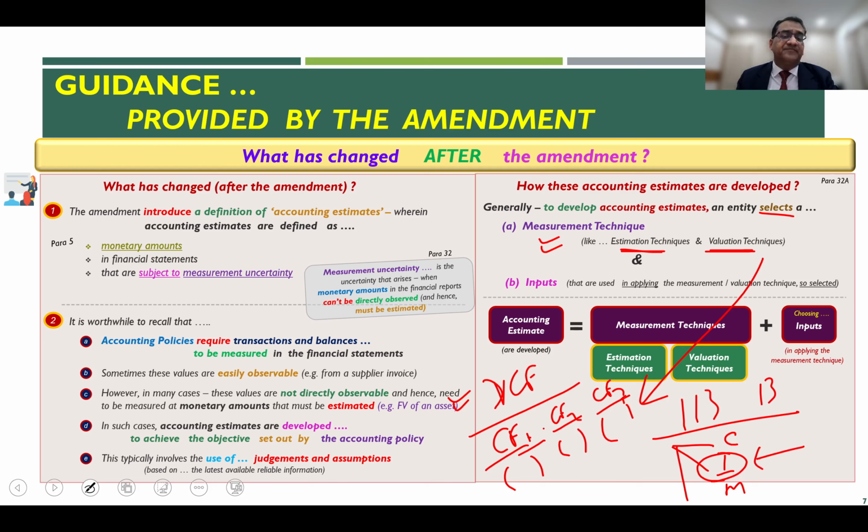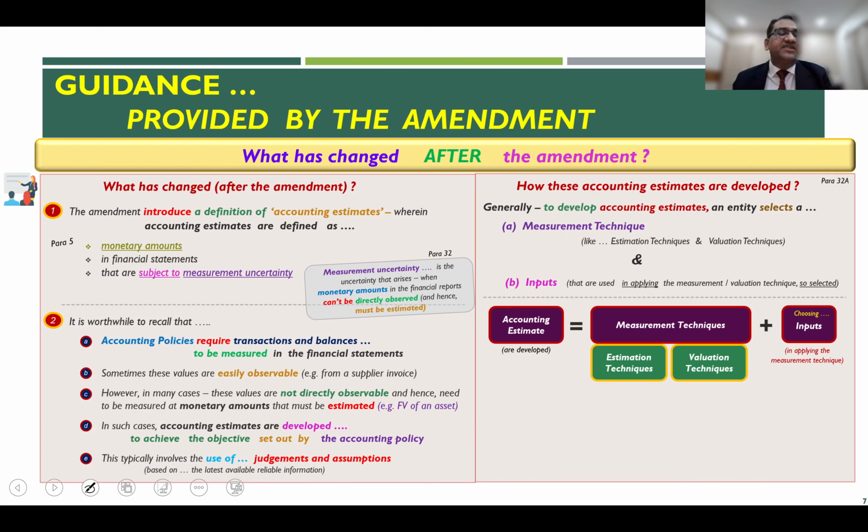Now in this case, the DCF method represents a measurement technique. But the discount rate which you use to arrive at the number is like an input which goes into the DCF method. So that's what paragraph 32A says. Paragraph 32A says that generally, to come out with the accounting estimate, the entity will select a measurement technique, like a valuation technique or an estimation technique, the example being the DCF technique which I told you. And the entity also needs to select the inputs, like the discount rate, in applying this measurement or valuation technique. So these are selected by the entity.